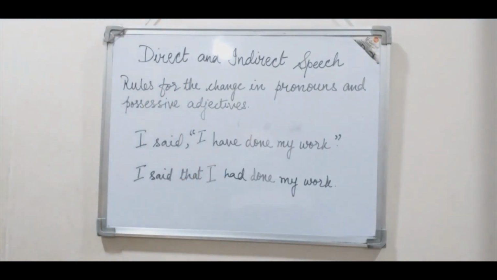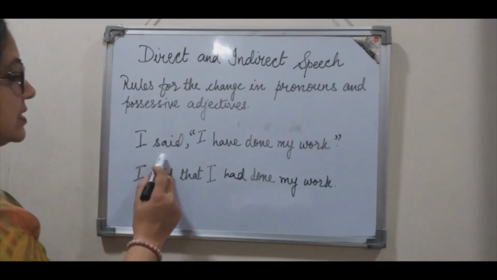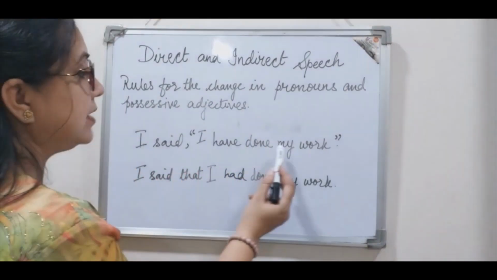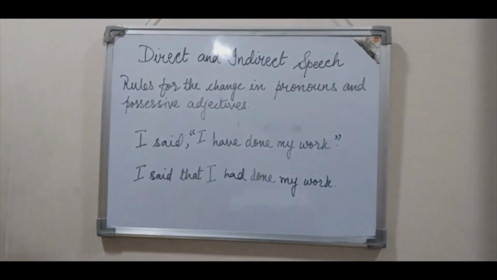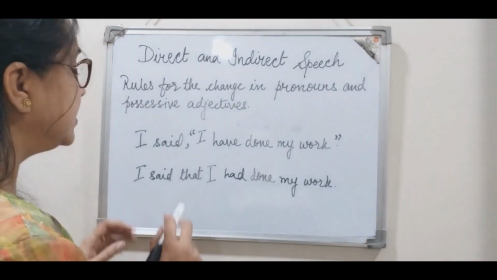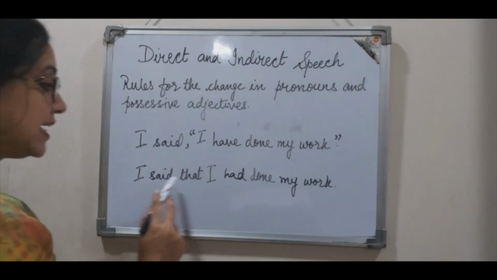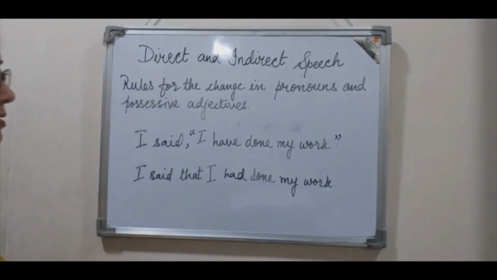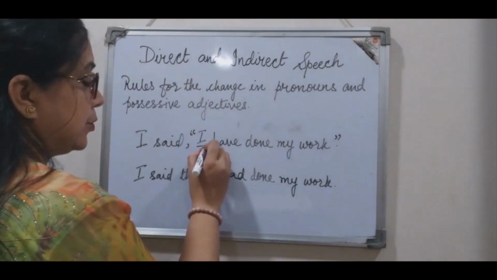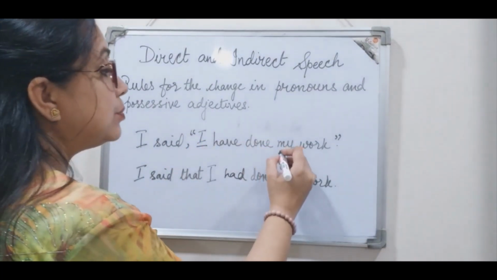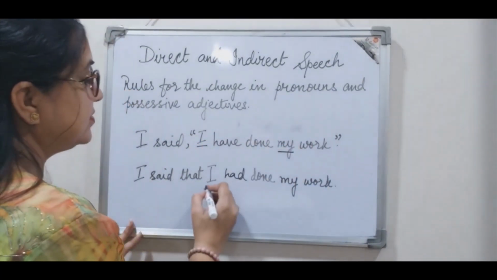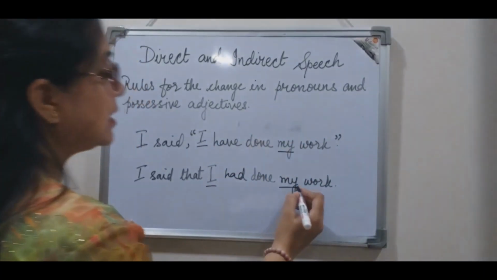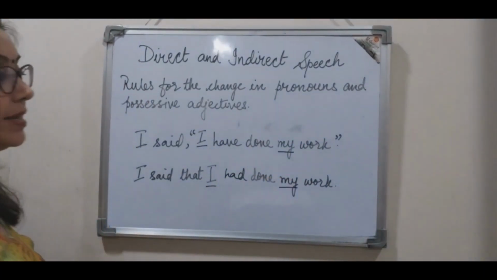So here in this sentence, I said, I have done my work. So when we change this sentence into indirect speech, the sentence would be, I said that I had done my work. Now here, the pronoun and the possessive adjective remain unchanged. Both remain unchanged.